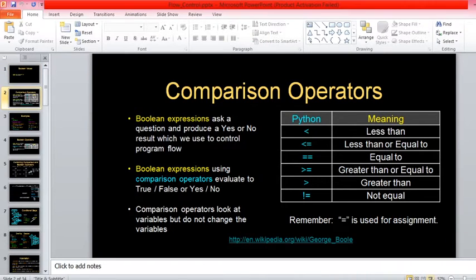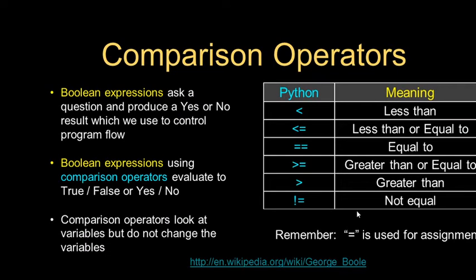The next set of operators, after the arithmetic operators we already learned, is comparison operators. Comparison operators are used to compare the relation between 2 values, 2 data items, 2 variables, or 2 operands.